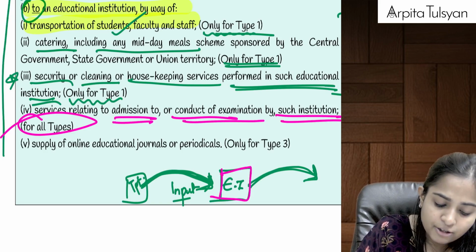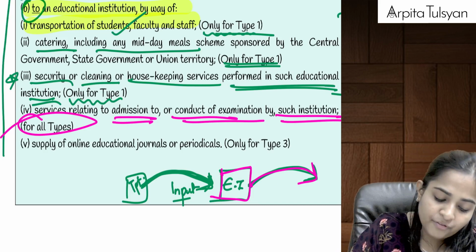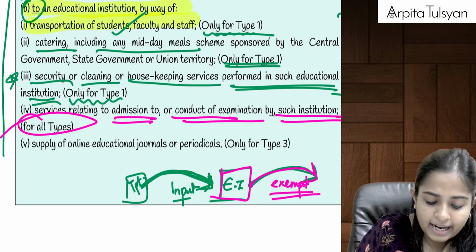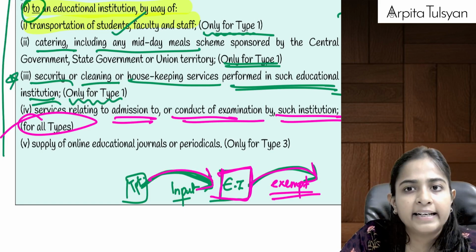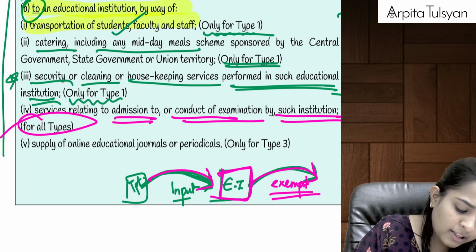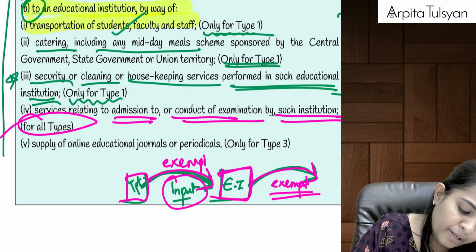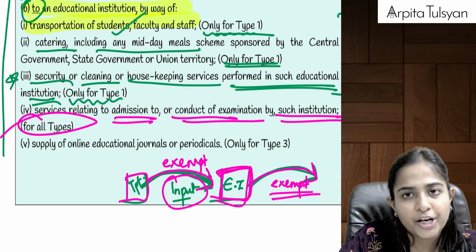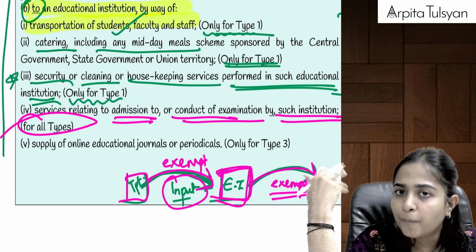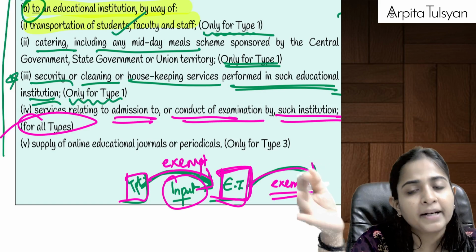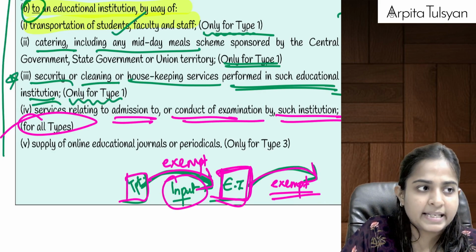Now let's say there is an educational institution which wants to conduct some examination. Can we say conducting of examination in lieu of entrance fee is anyway going to be exempted? Yes. For that, the educational institution is incurring some expenses, for example printing of paper, printing of hall ticket, making seating arrangements, etc. If it has taken services from any particular person, those input services will always be exempted from GST, be it any of the three types of educational institution. So the output service of conducting the examination is also exempted, and any inward services relating to conduct of examination will be totally exempted from GST.